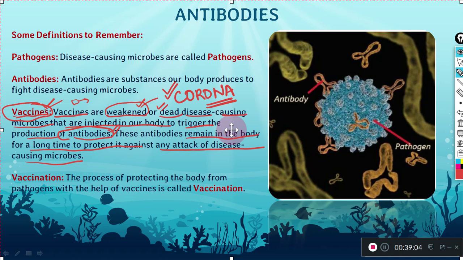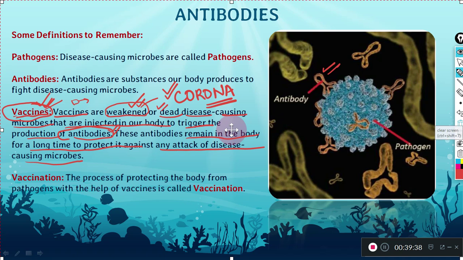The important point here is that vaccines are weakened or dead disease-causing microbes which are injected into our body to trigger the production of antibodies. Triggering means starting, initiating. Now coming to vaccination. When we apply a vaccine, we call it vaccination. So the process of protecting the body from pathogens with the help of vaccines is called vaccination.